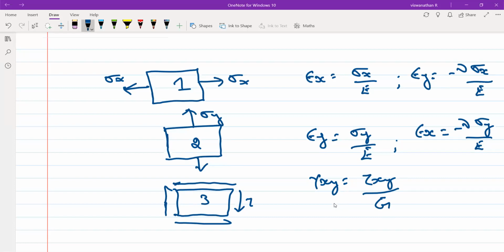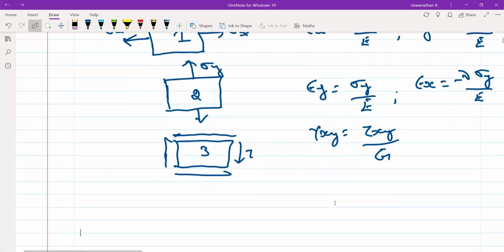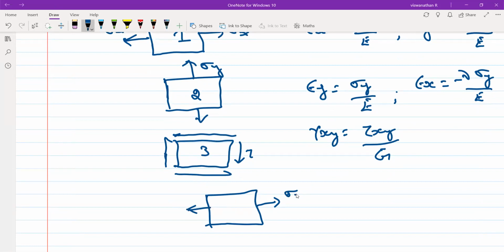Now what I do, I combine all these things. Case 1 plus case 2 plus case 3. I have a load in the x direction, a stress applied in the y direction, and also shear stress.